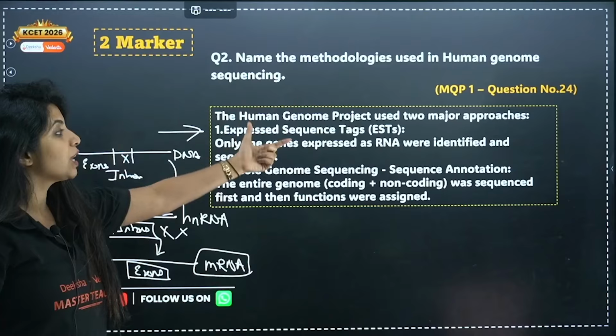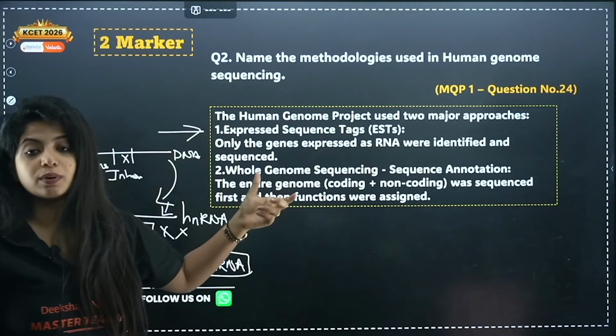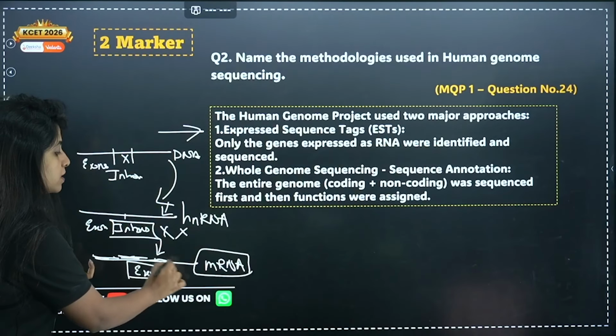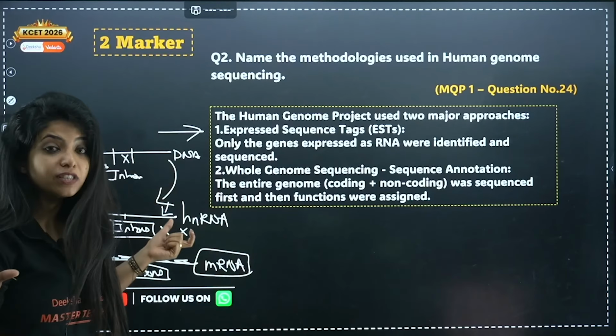So in expressed sequence tags, only the genes expressed as RNA were identified and sequenced. So only the part of the genes which were basically coding for something, those were identified and those were sequenced. That means introns were not sequenced.